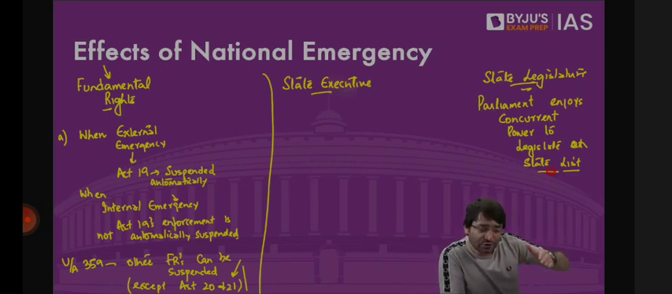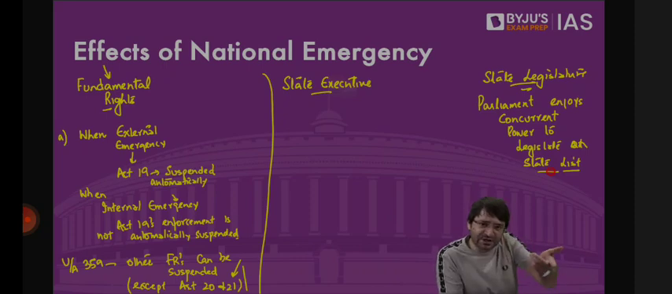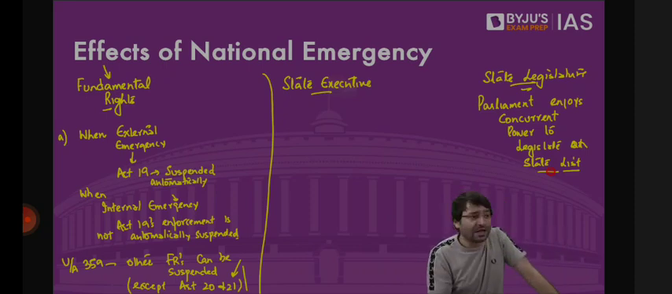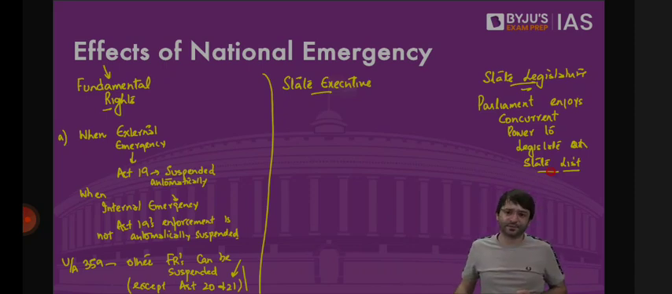During national emergency, all the items mentioned in the state list, we assume that all these items are in the concurrent list. That means both Parliament as well as the state legislature can make a law on state list. That means on law and order, on land, on agriculture, on police, on all these items, Parliament also has the right to make a law. Otherwise, only state legislature has the right. That means there is no such thing as distribution of powers during national emergency. But this is for a temporary period.